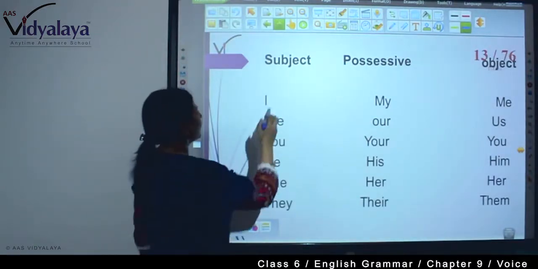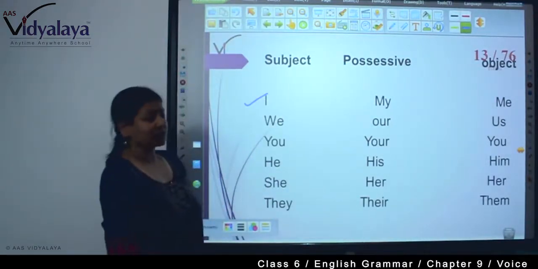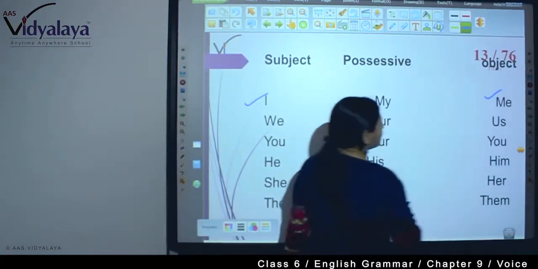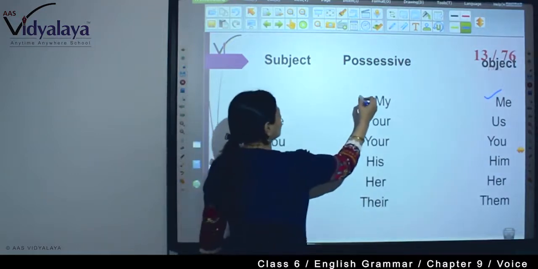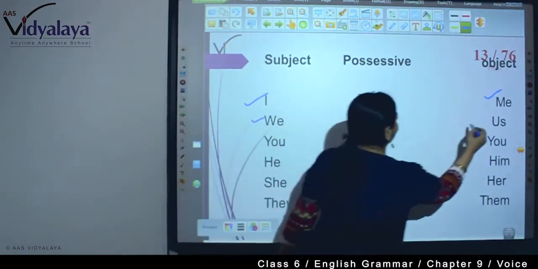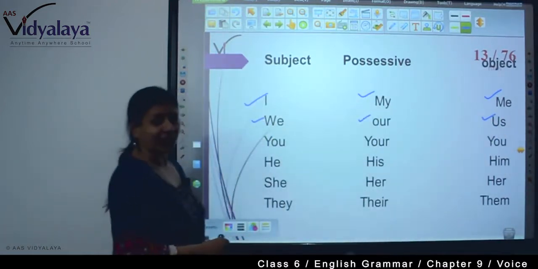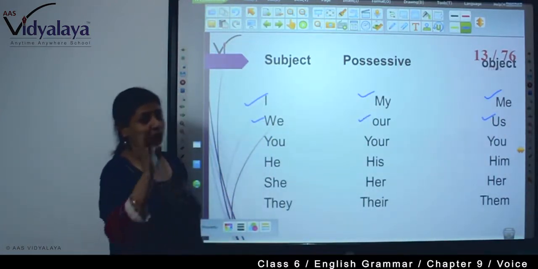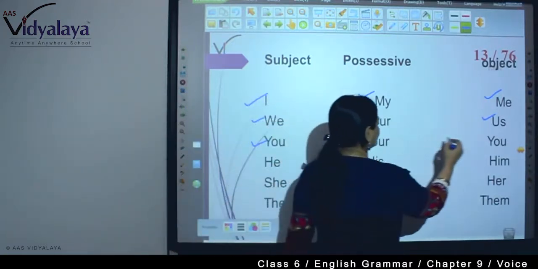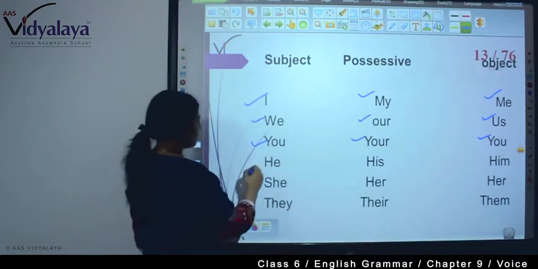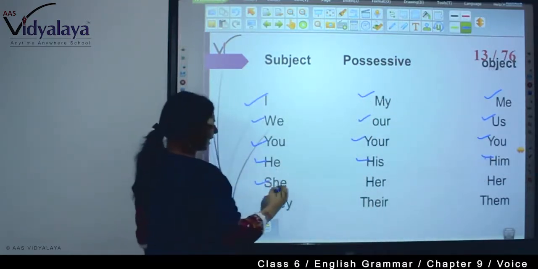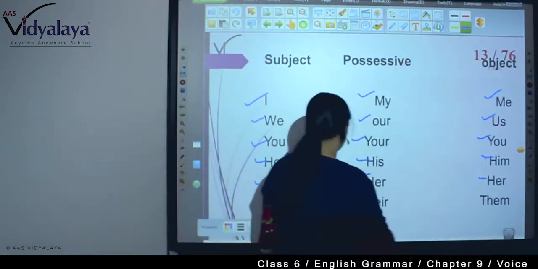So moving to the next slide. See here, in the active voice the subject is I, so in the object it will be me, and my is the possessive. We, here are our and us is the object. This is a very important chart. You will need to learn it. You, your, you. In the object again it's you. He, his, him. She, her, her.